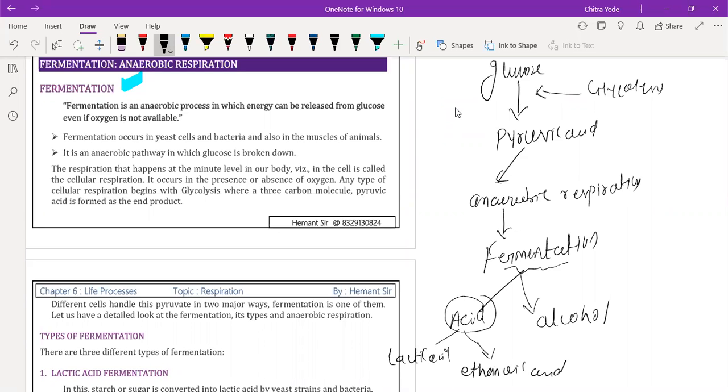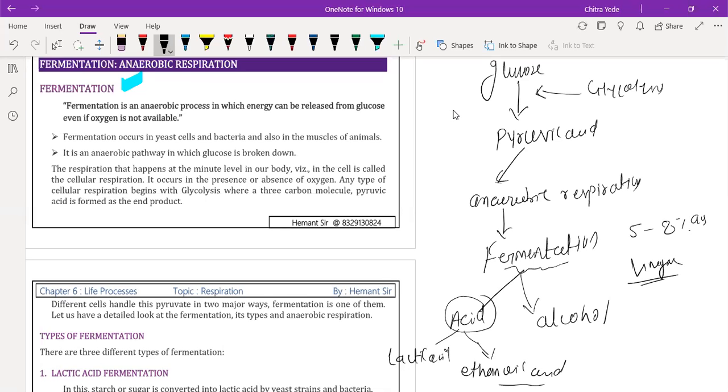A 5 to 8% aqueous solution of ethanoic acid is called vinegar, which we use as an ingredient for Chinese food. Ethanoic acid is the IUPAC name, and acetic acid is the common name. So a 5 to 8% aqueous solution of acetic acid or ethanoic acid is called vinegar.